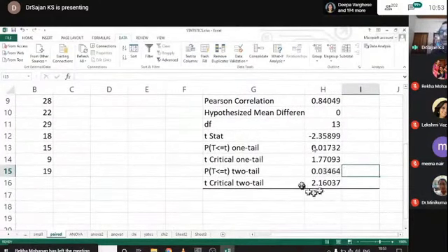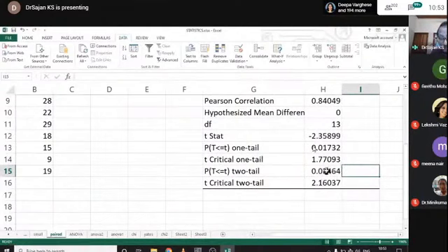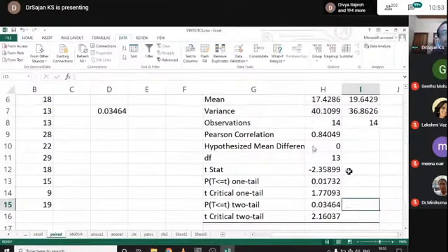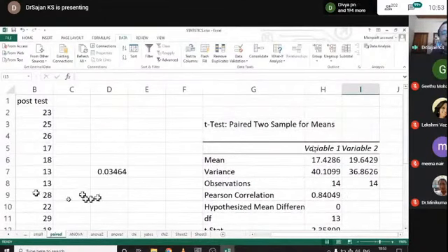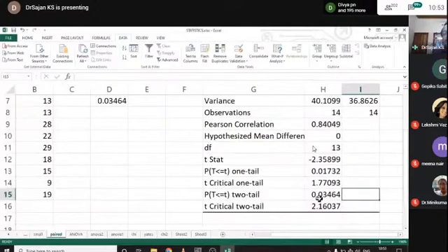If the value is lesser than 0.05, there exists a significant difference in the mean value of this pre-test and post-test. That is the result of this t-test, and it is so simple to calculate a t-test in Excel.